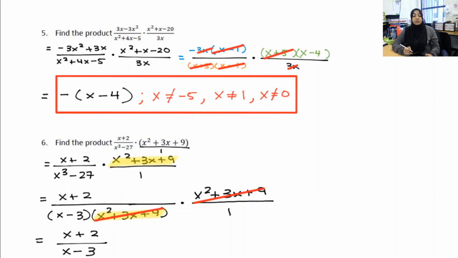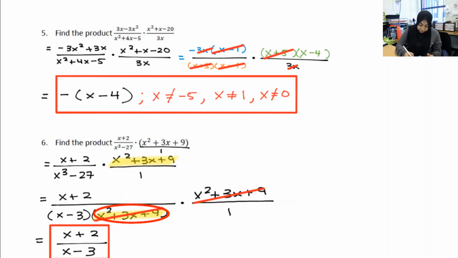Now, when you go to restrict your domain, you have to figure out where this polynomial equals 0. What I would do is graph it first, okay? So I have an idea of where it crosses the x-axis. When you do graph this trinomial, you'll see that it actually doesn't cross the x-axis at all. It's never going to equal 0, at least not for any real number. So there is no value that I have to restrict the domain on here.